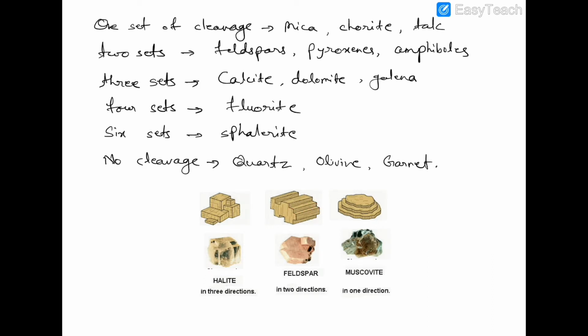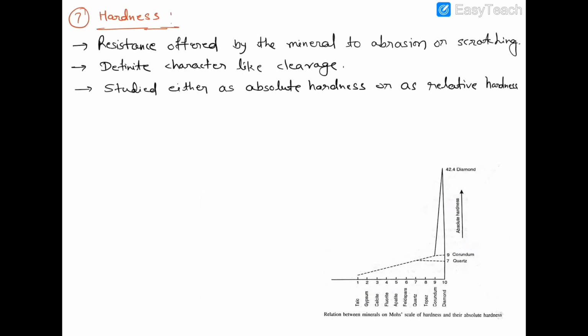Muscovite has one direction of cleavage. You can see here, in this direction only you can break this mineral easily. Since the atomic structure of a mineral is definite, the cleavage character of the mineral is also definite. Therefore, it is very helpful in the identification of minerals. Now we come to the next property of minerals, that is hardness.